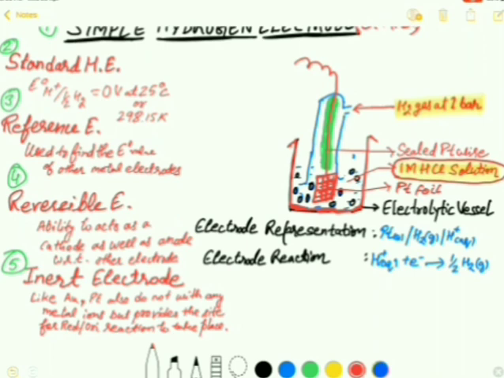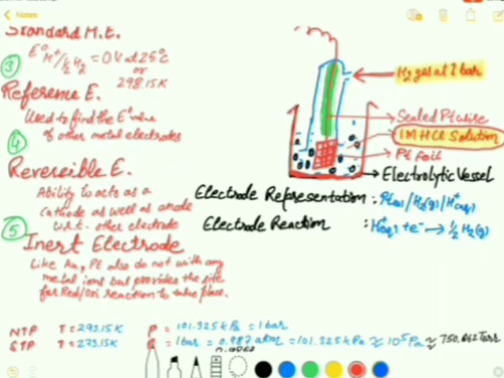Now in this electrode, hydrogen gas is allowed to come inside at a pressure of 1 bar, and the redox reaction takes place with respect to the other coupled metal, whether it is more active than hydrogen or less active than the hydrogen. So for this hydrogen electrode, there is a cell representation.